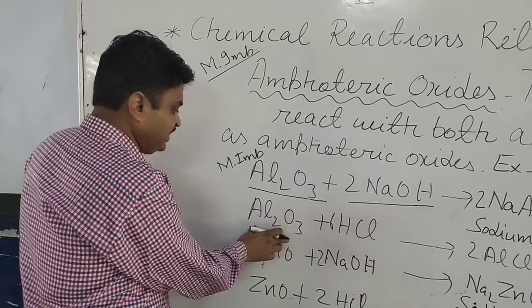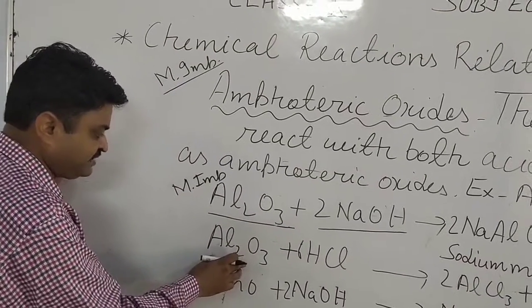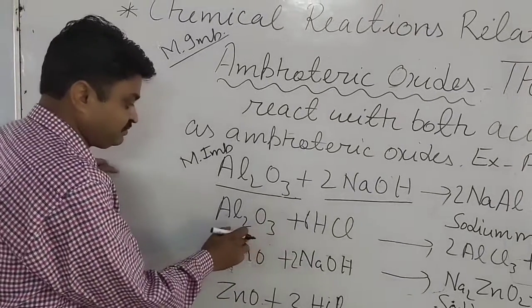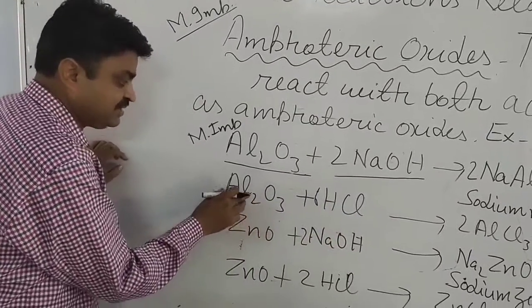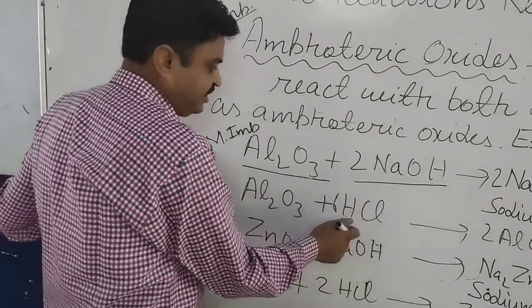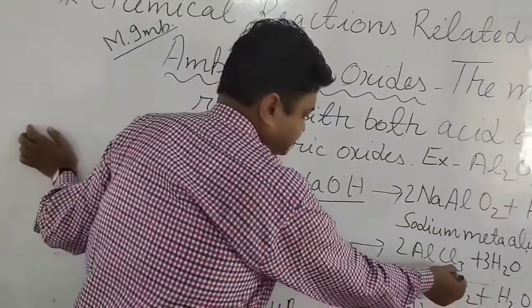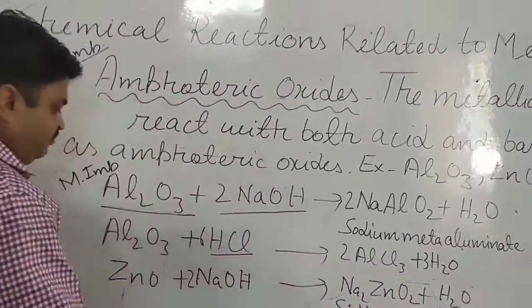Like this, in this reaction the aluminium oxide is behaving as an acid, student. Now it is reacting with an acid, meaning it is behaving as a basic oxide. And what is it forming? It is forming a salt, aluminium chloride, and water is also formed.